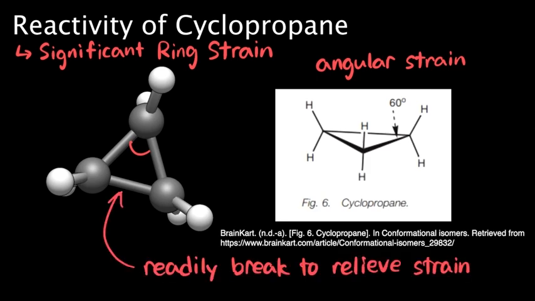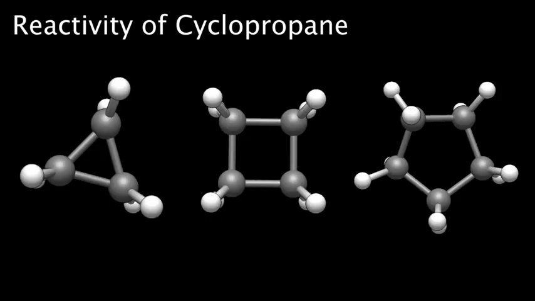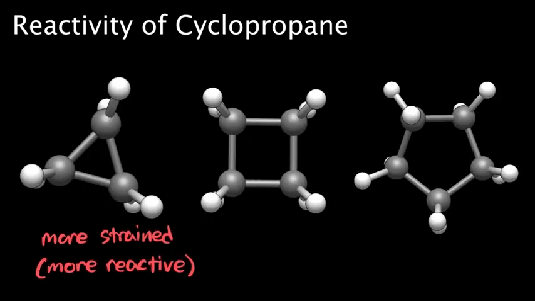As a result, cyclopropane readily undergoes reactions that relieve this strain, such as its rapid hydrogenation to propane and its reaction with sulfuric acid to form propyl hydrogen sulfate and isopropyl hydrogen sulfate. The high ring strain makes cyclopropane much more reactive compared to larger, less strained cycloalkanes like cyclobutane and cyclopentane.